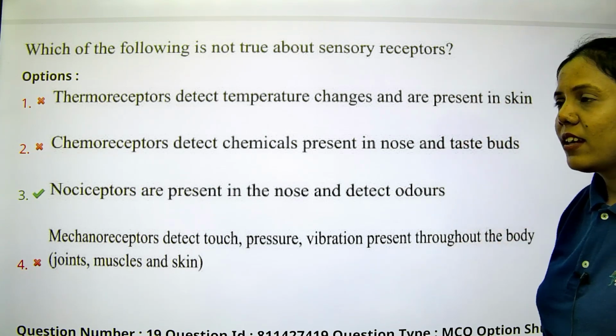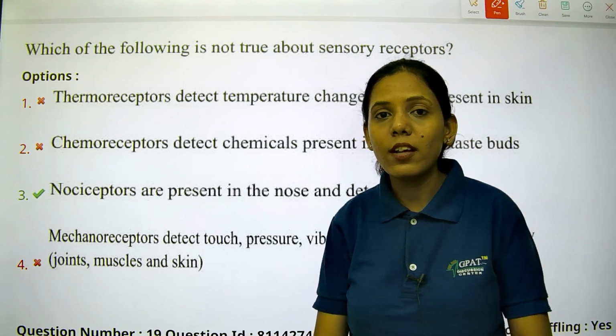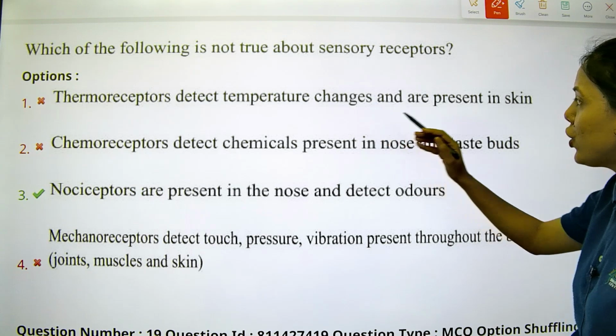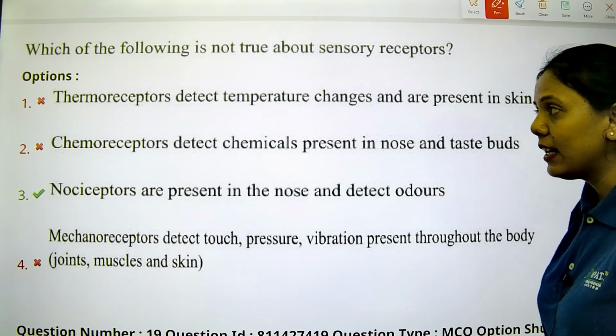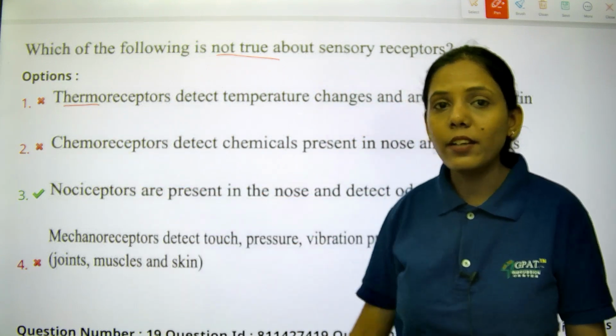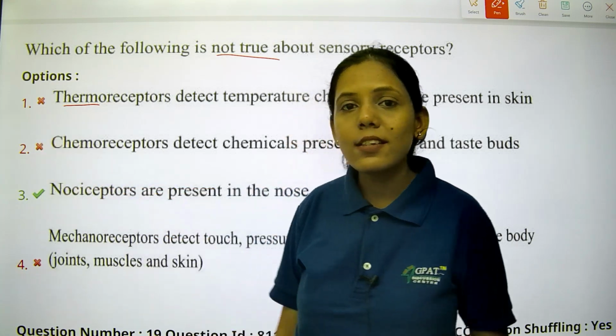Sensory receptors are mainly for the senses. Let's see the option. Thermoreceptor detect temperature changes and are present in skin. Yes, they are asking not true. Thermo is the word related to temperature. So first is the right answer.